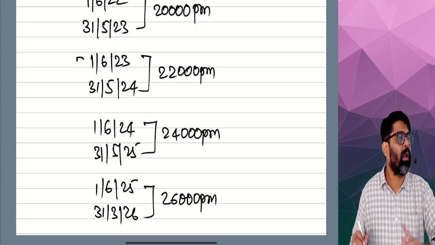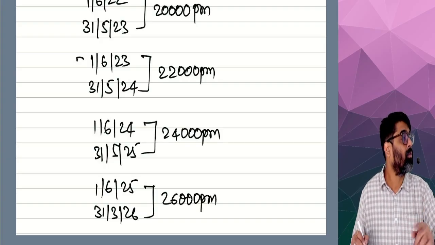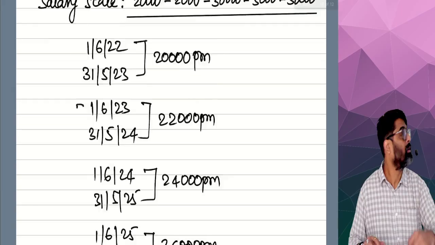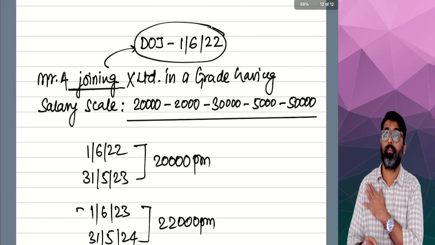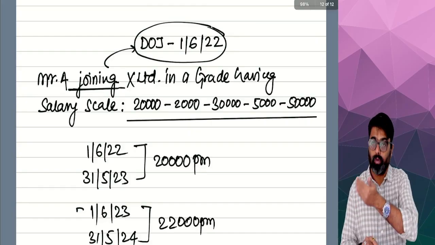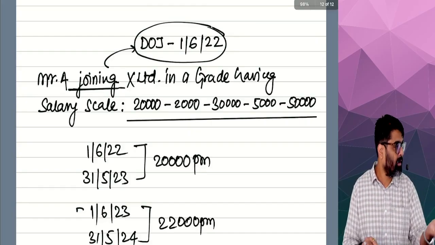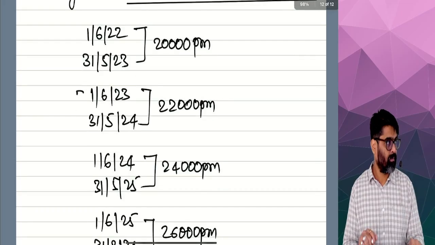Why? You'll have to calculate the basic salary for your previous year. If he had joined on this date, what will be the basic salary for your previous year? What is your previous year?